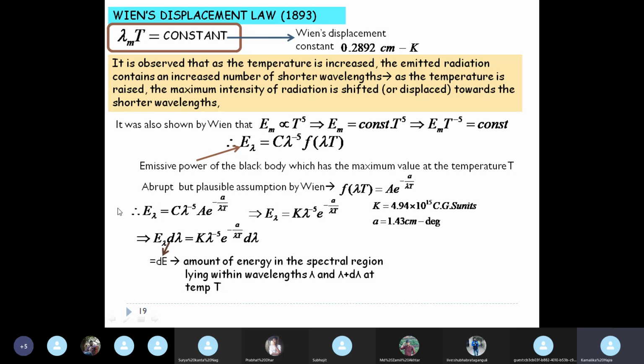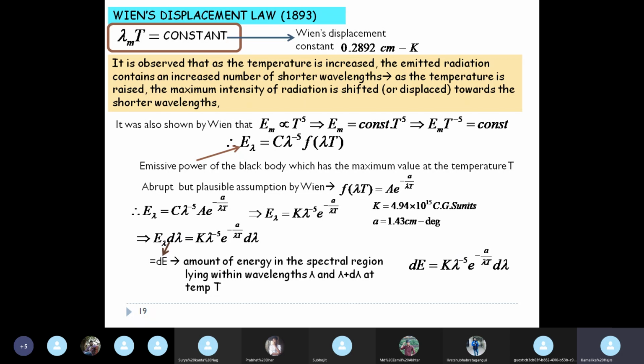Now this amount E lambda d lambda is called dE, which is the amount of energy in the spectral region lying within wavelengths lambda and lambda plus d lambda at the temperature T. Okay. So if you measure the energy in the spectral region which lies within an infinitesimally close interval of the wavelength, that is between lambda and lambda plus d lambda, then that is given by E lambda d lambda.